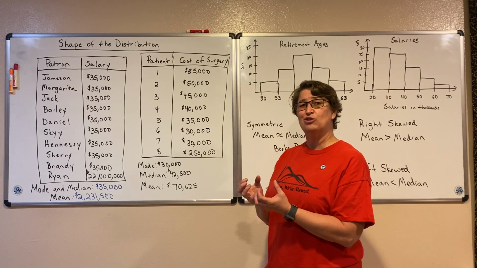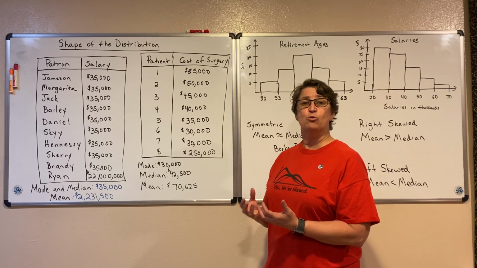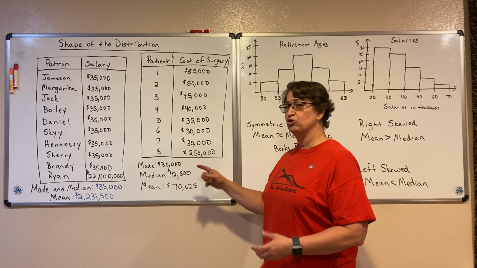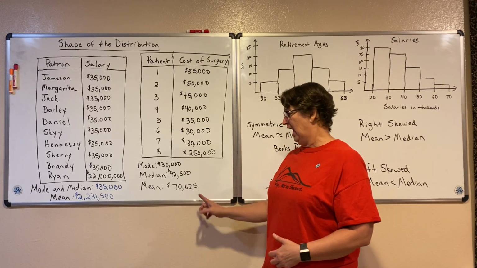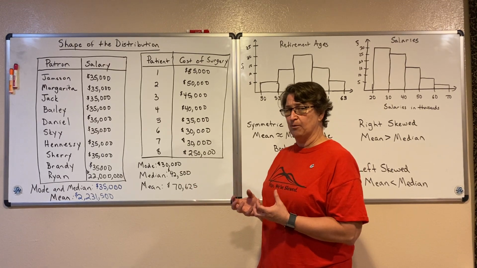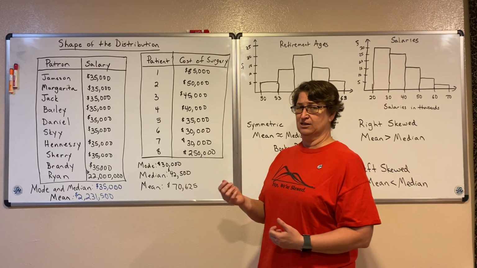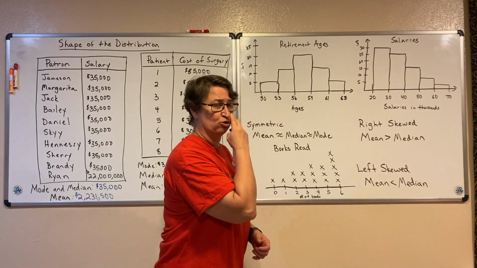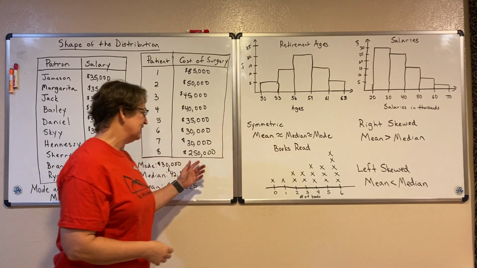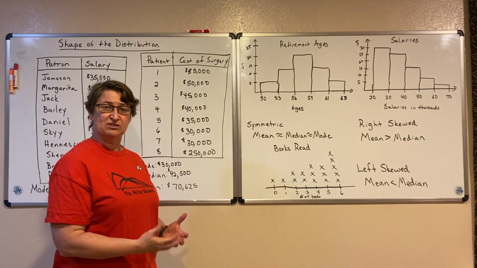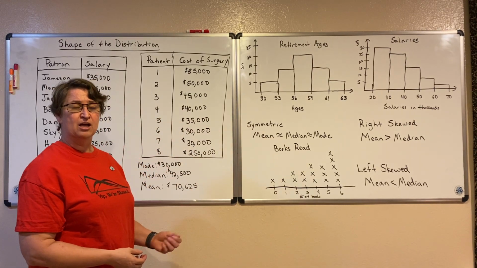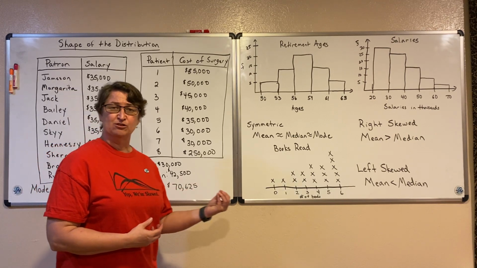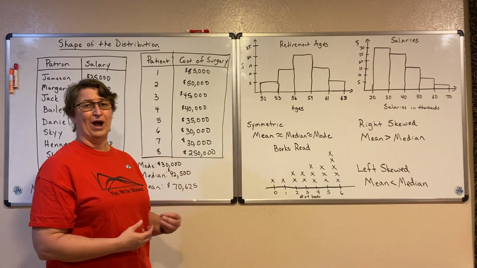It really skewed that average. And that's what we say. We say that one value skewed our mean, or pulled our mean to the right. And we can see this when we create a frequency distribution of the data. We can see that the mean is being pulled to the right.